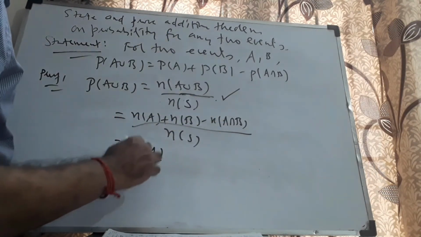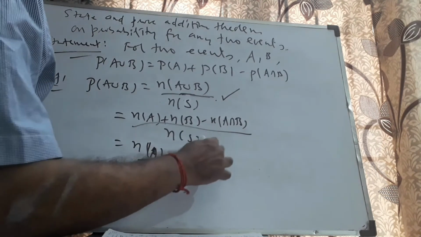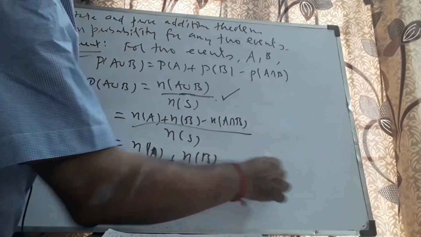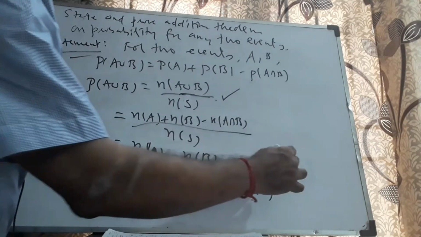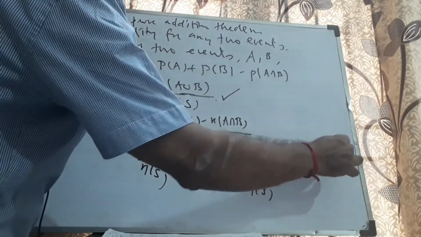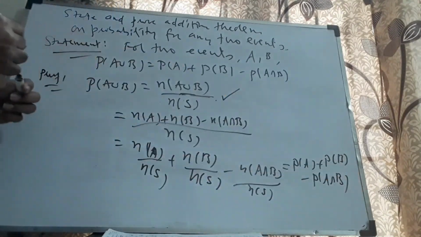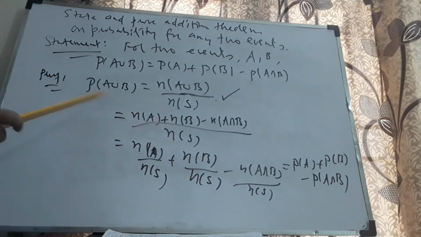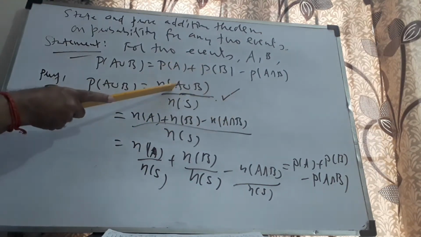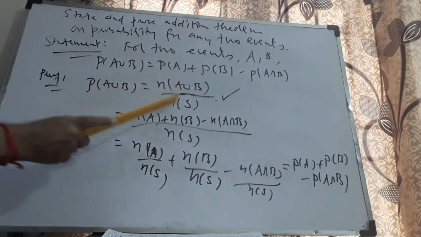Therefore, I end up with N of A by N of S plus N of B by N of S minus N of A intersection B by N of S. Therefore, by definition, it automatically gets reduced to P of A plus P of B minus P of A intersection B. I repeat the proof. P of A union B is n of A union B by n of S. This is because the number of cases favorable to the event is nothing but the number of elements in A union B, by n of S.